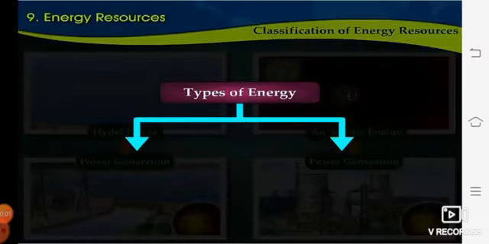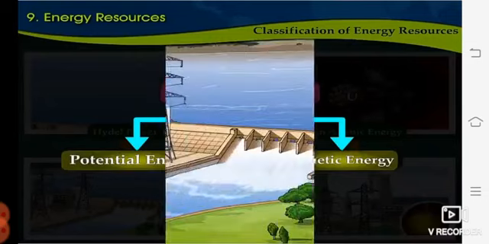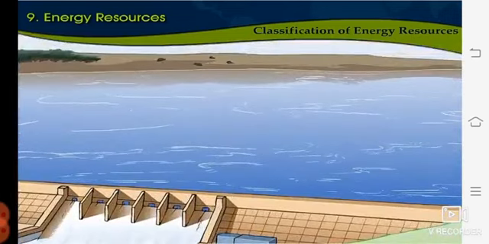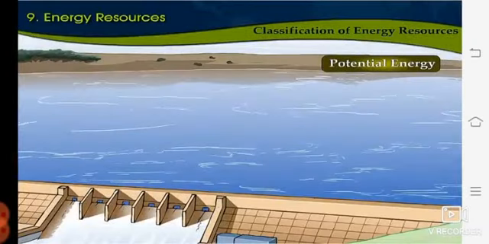So children, energy is also classified into two types, that is potential energy and kinetic energy. So now we'll understand what is potential energy. The energy possessed by an object as a result of its position is called potential energy. Means energy produced from the stored object. If energy is produced from a stored object, then it is called potential energy. Did you understand what is potential energy?